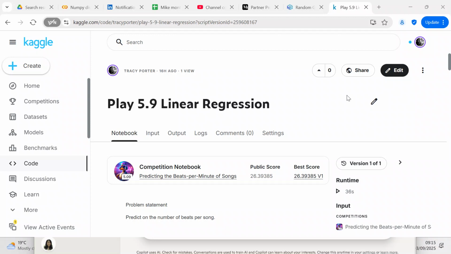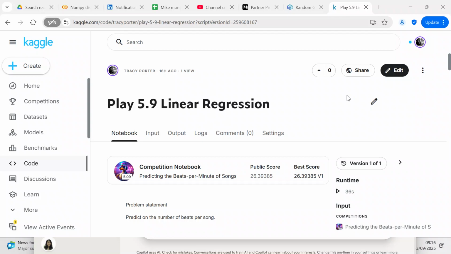And I'm happy to say that I did it on my first try, because last month I did the Kaggle competition and I did several tries until I found one that I was happy with. But on this particular one, I just used the linear regression model and it worked the first time. So I was really happy about that, because that frees me up to do other things.